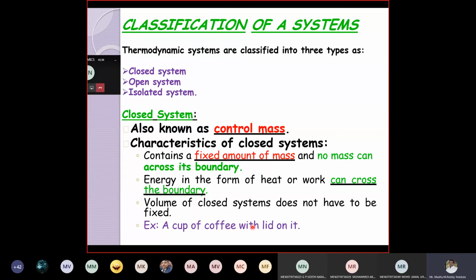Because the coffee is hot, due to evaporation, vapors are formed. Those vapors get condensed due to the surrounding atmosphere, and the vapors are converted into water. Therefore, that water is again added to the coffee. That's why the mass is always fixed. The mass of the system is always fixed. That's why a closed system is called a control mass.